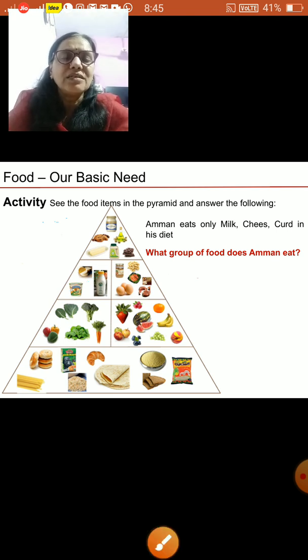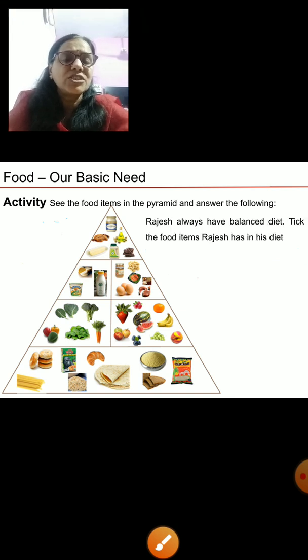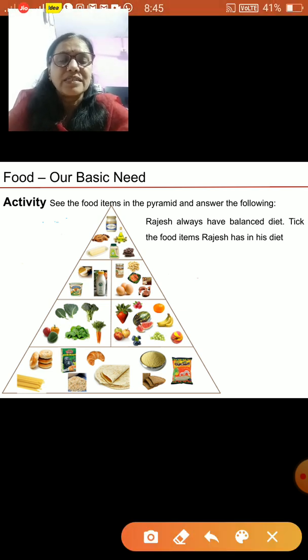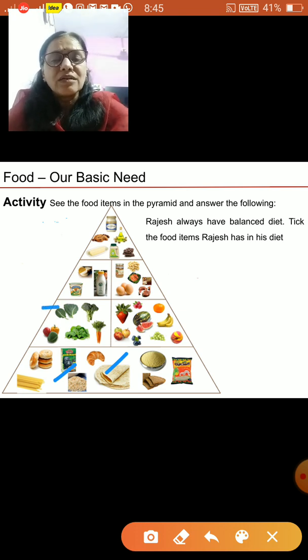Okay. Another, Rajesh always has a balanced diet. Check the food items Rajesh has in his diet. Balanced diet means he should have at least one item from each of these groups. So he can have chapati or he can have rice, any one item of this. Then he can have vegetables, then some fruits.